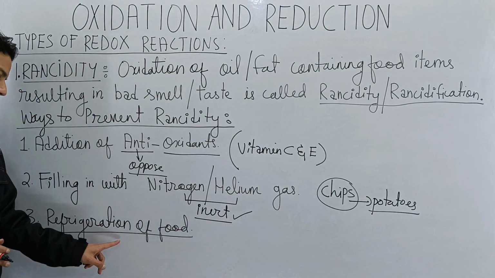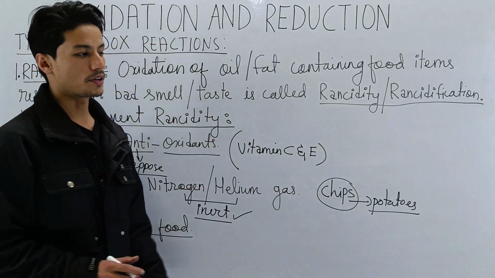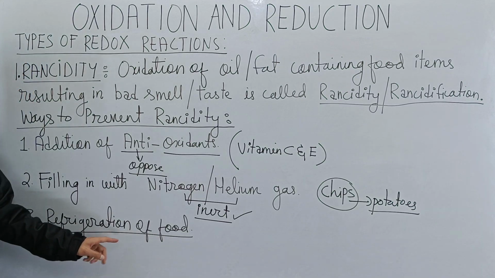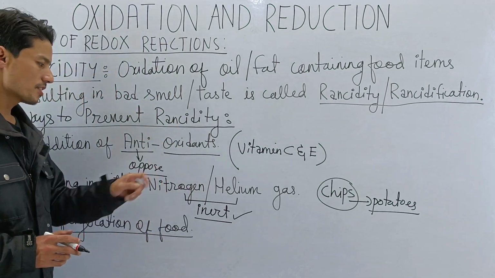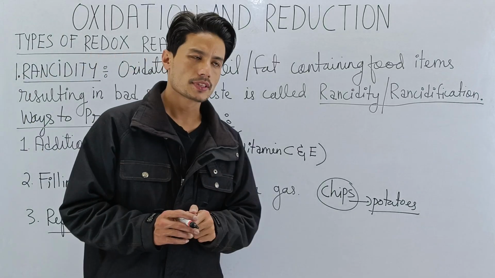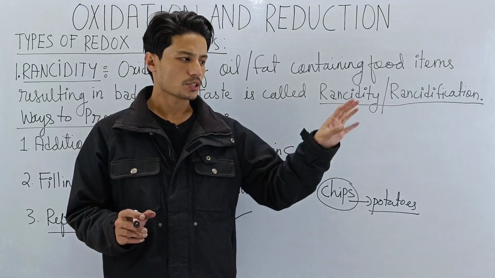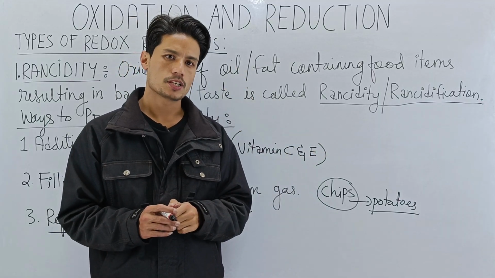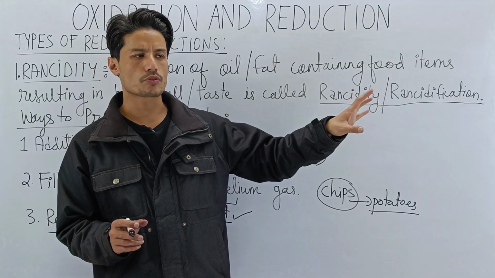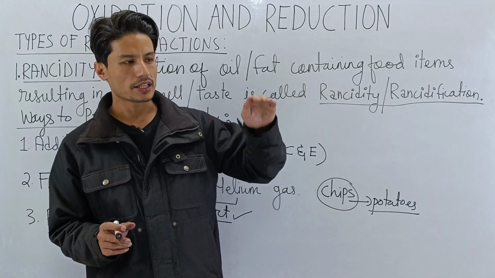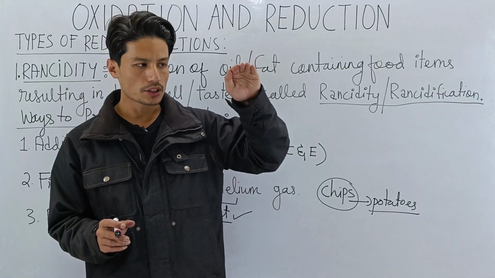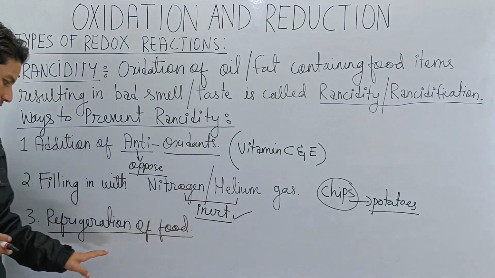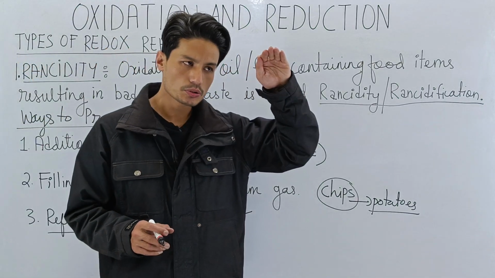We can keep the food inside the fridge, inside the refrigerator, or inside the cold chamber. Now, does it help? By keeping the food inside the refrigerator, does it help fight against rancidity? The answer is, by keeping the food inside the refrigerator or inside the cold storage, we are able to decrease the rate of rancidity. So keeping the food inside the refrigerator is not a complete solution for rancidity, but it will help slow down the rate of rancidity. Understood?